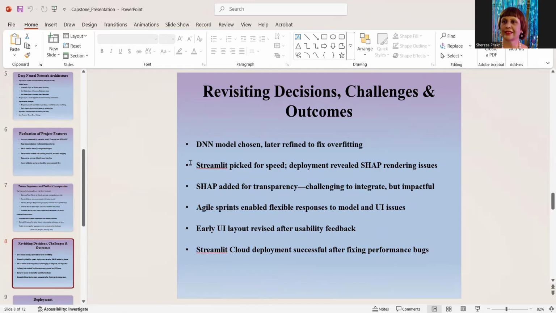Throughout the project, several challenges arose. While the DNN initially showed signs of overfitting, introducing dropout and early stopping improved generalization. Integrating SHAP proved technically challenging within Streamlit, but overcoming it significantly enhanced model transparency. The deployment phase revealed performance bottlenecks, which were resolved through Streamlit Cloud optimization.